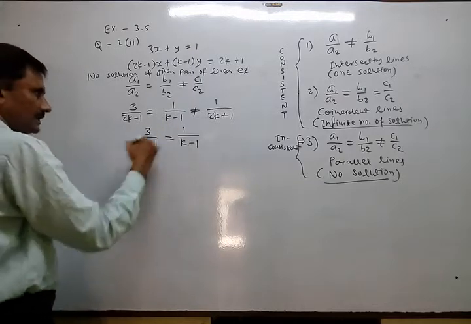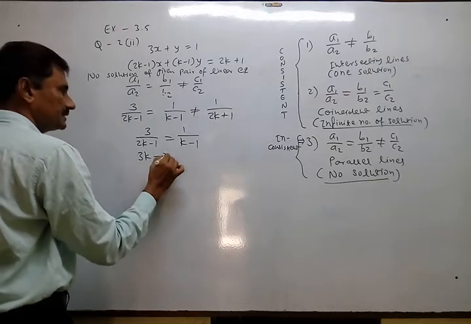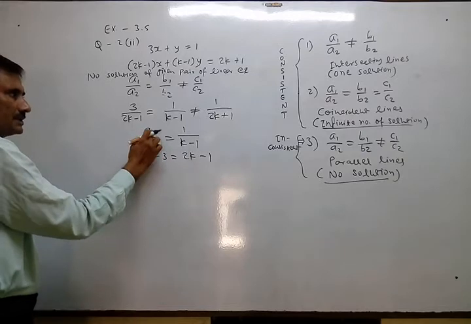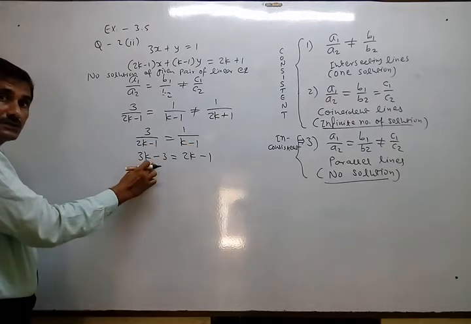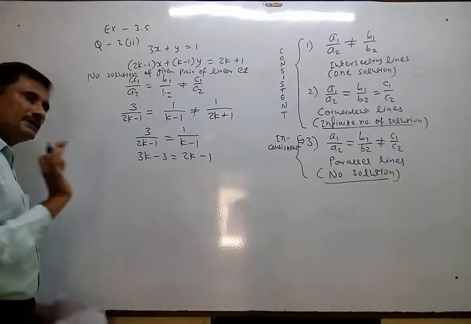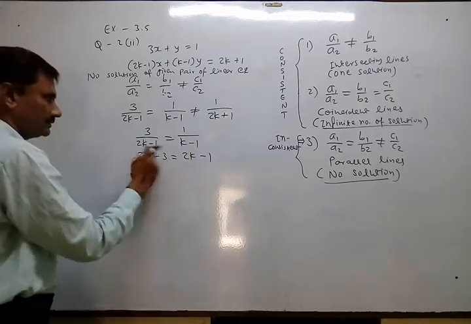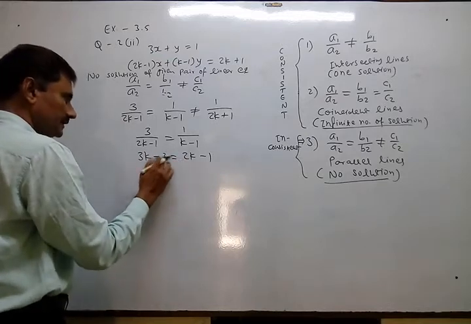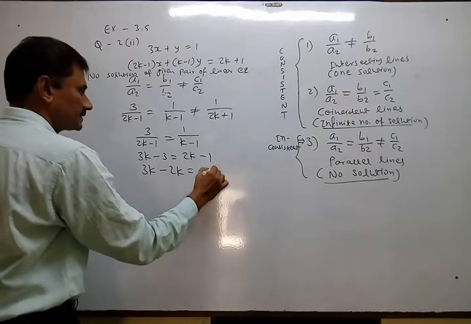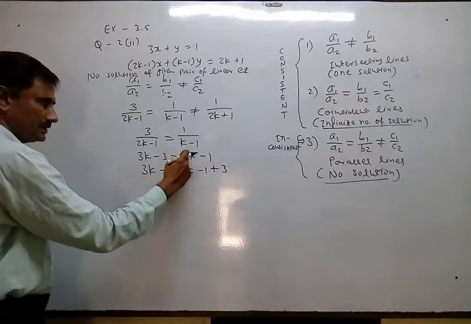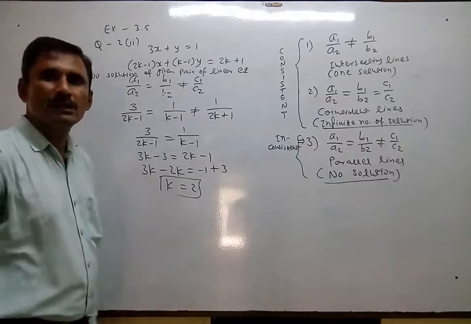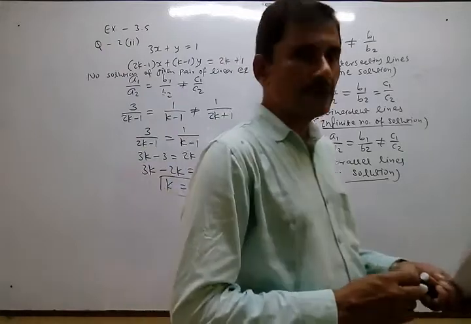Okay, cross multiply. So 3k minus 3, 2k minus 1. And be careful at cross multiplication. 3 should be multiplied to both ones. Many students make mistake here. They multiply first term by 3 and 1 remains 1 only. That is wrong. Okay, here also. So now just k here, so 3k minus 2k is equal to minus 1 plus 3. Okay, 3 goes there, 2k comes here. So it becomes k equal to 2. Okay, over.